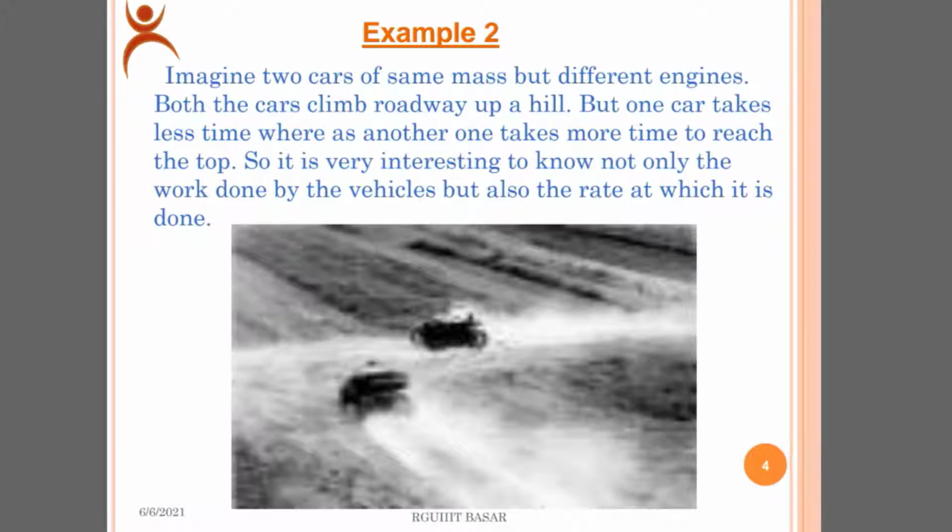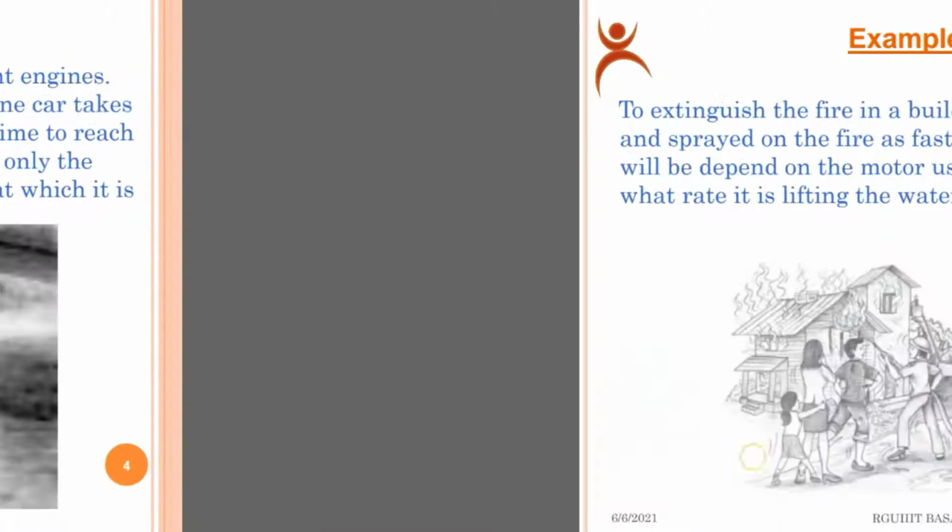Example 2. Imagine two cars of same mass but different engines. Both the cars climb a roadway up a hill, but one car takes less time, whereas another one takes more time to reach the top. So it is very interesting to know not only the work done by the vehicles but also the rate at which it is done. Then go to another slide.